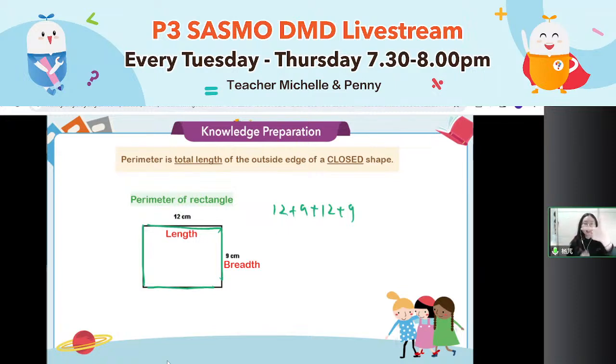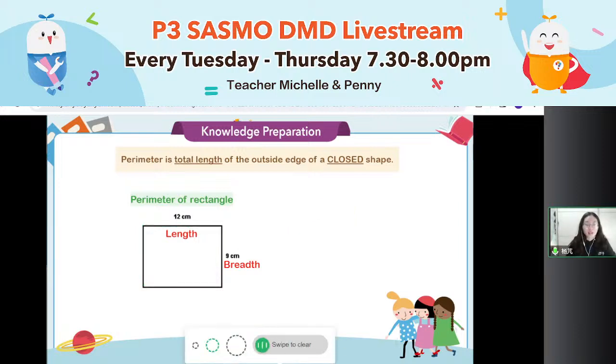So we will find the total length of one pair of sides first. How do I know one pair of sides? 12 and 9. So 12 plus 9 equals one pair of sides, then times 2. So the quick way to find the perimeter of the rectangle is length plus breadth to get a pair of sides. Then for the second pair, we need to times 2.